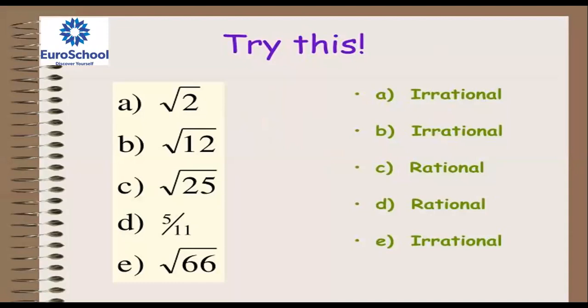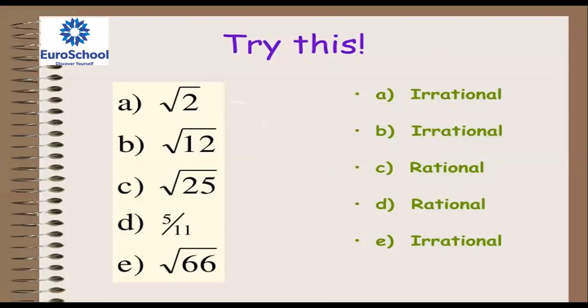Sir, root 66 is irrational, no, sir? Yes. Root 64 is rational.